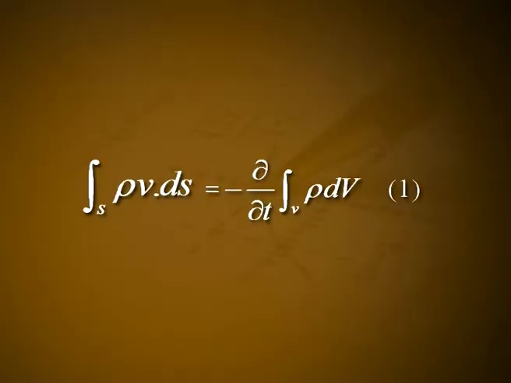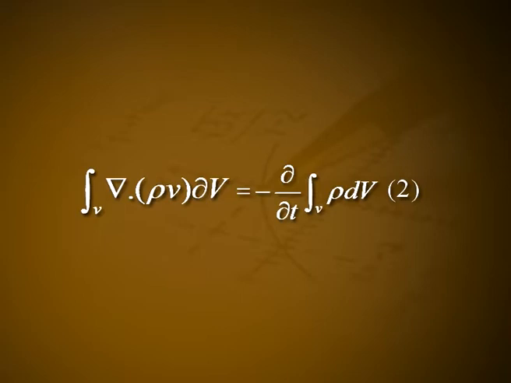The quantity flowing out must be equal to the decrease per second in the amount of fluid within the volume element, provided there are no sources or sinks present within the volume. This means we have the integral over S of rho v dot dS is equal to minus dou by dou t of the integral over V of rho dV. Let it be equation number 1.